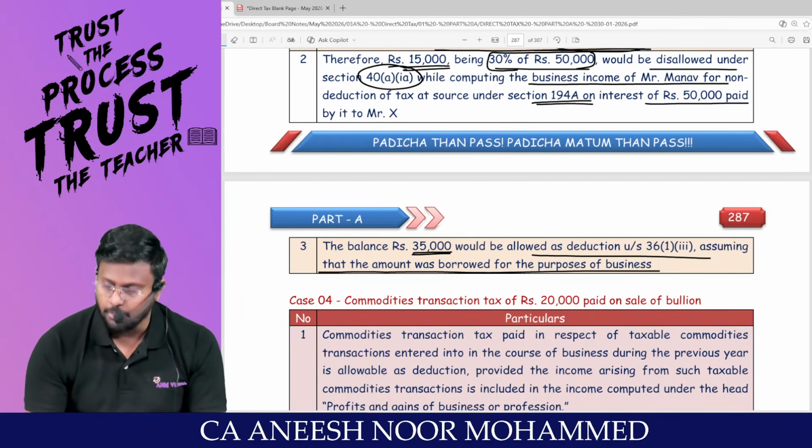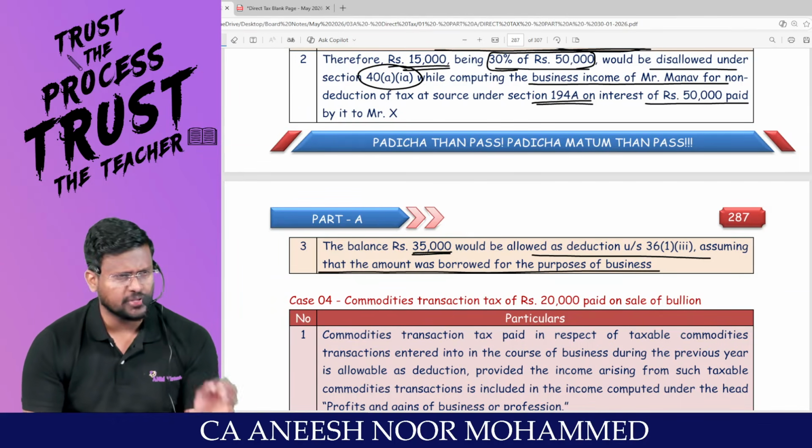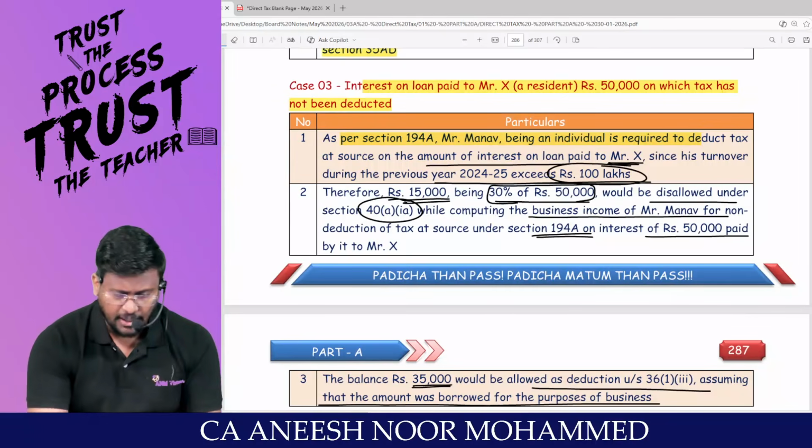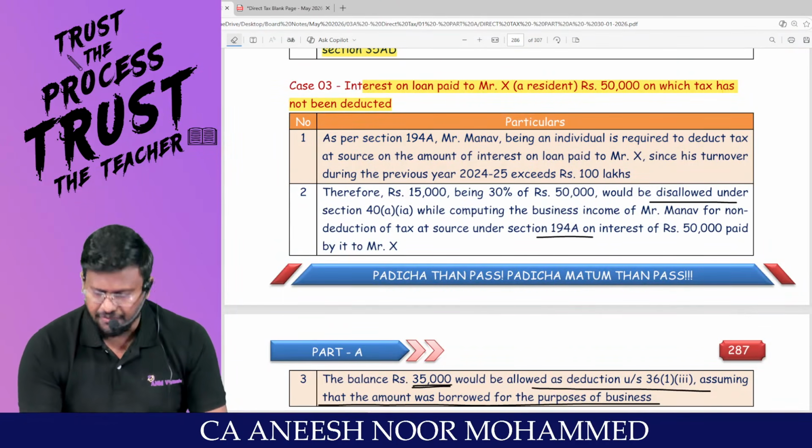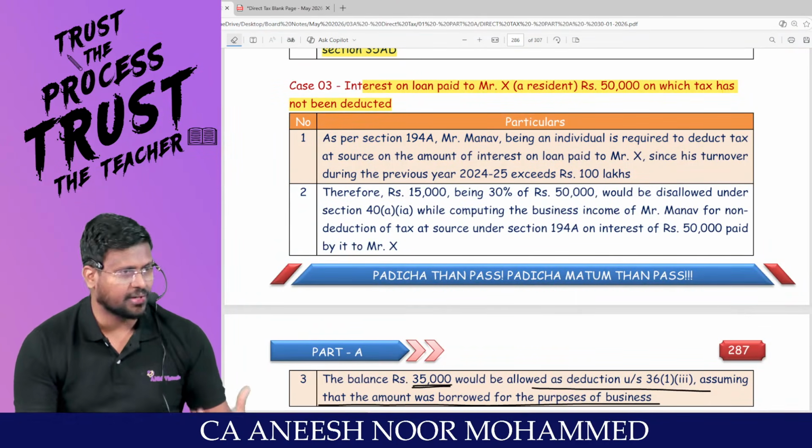Assuming that the amount was borrowed for the purpose of the business or profession. Look, all the technical sections I have completed. That's what I can do in the class.